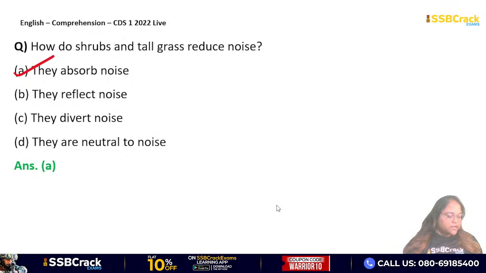Reflect नहीं करेंगे, absorb करेंगे. वहां पे लिखा है clearly they will absorb noise rather than reflect it. यानी reflect करने के वजह वो क्या करेंगे? Absorb कर लेंगे. ठीक है? Reflect करने के बदले absorb करेंगे. Right? So option A will be your correct answer. Now moving on to the next passage.